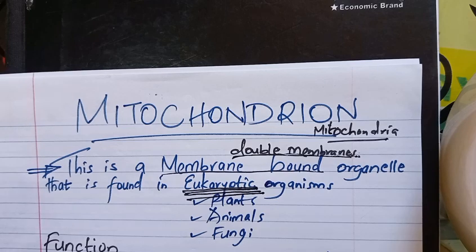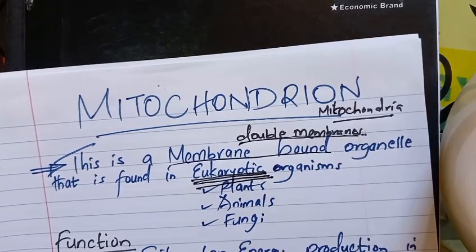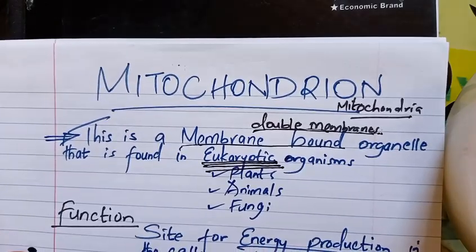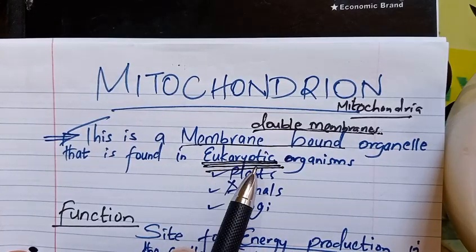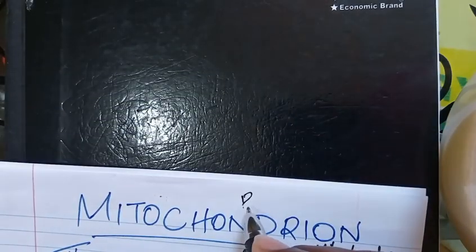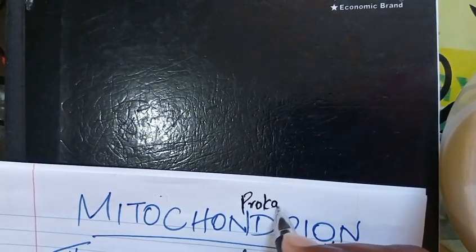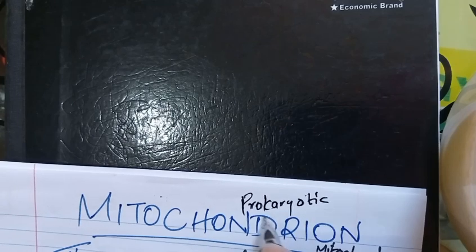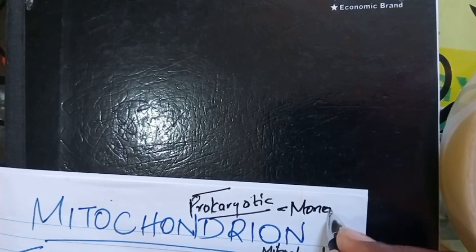Sometimes we say when an organism has a nucleus that is membrane bound, that is a true nucleus, and that is when we refer to those organisms as eukaryotic. Otherwise, the opposite of eukaryotic is prokaryotic, and this one is only in one kingdom of organisms we call Monera.